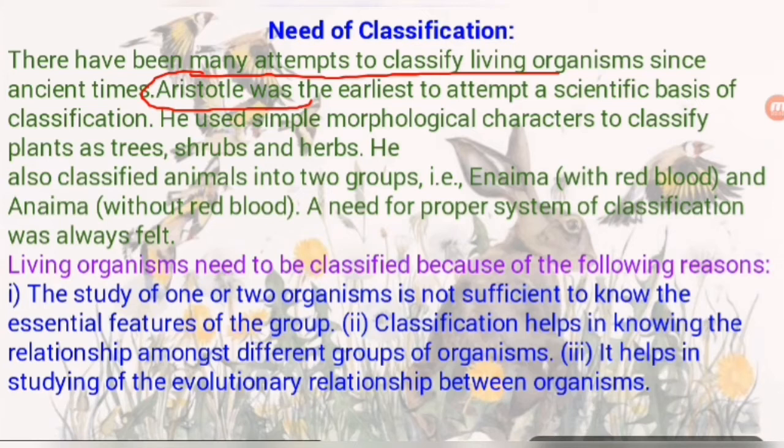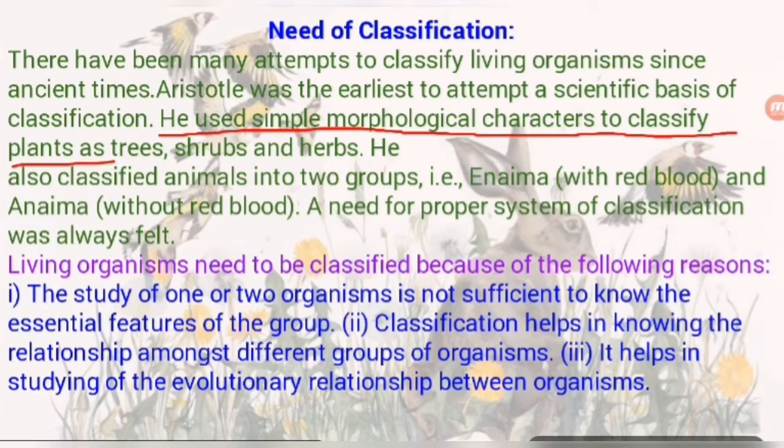He used simple morphological characters to classify plants as trees, shrubs and herbs. So he classified living beings into plants and animals. These two categories were given by Aristotle. You know very well, students, Aristotle is also the father of biology.